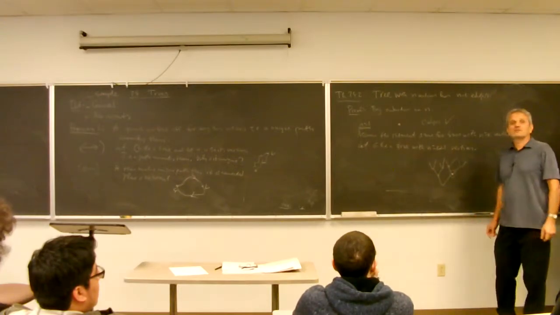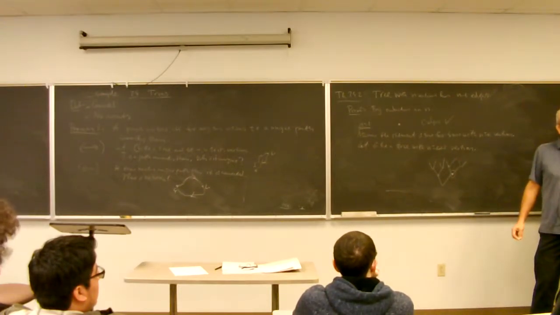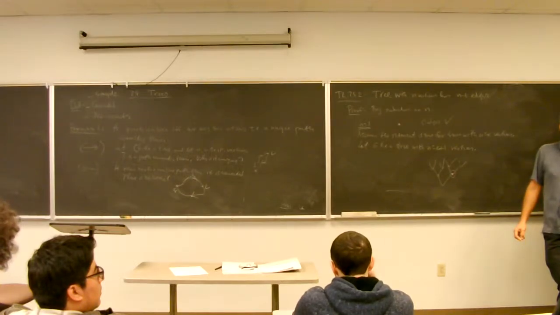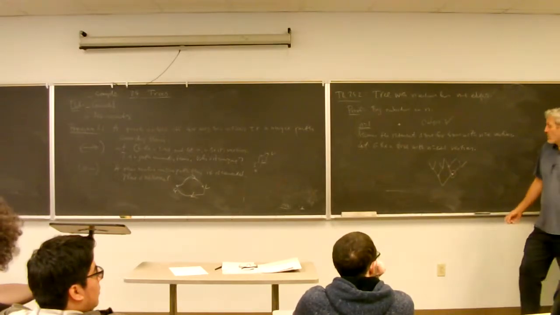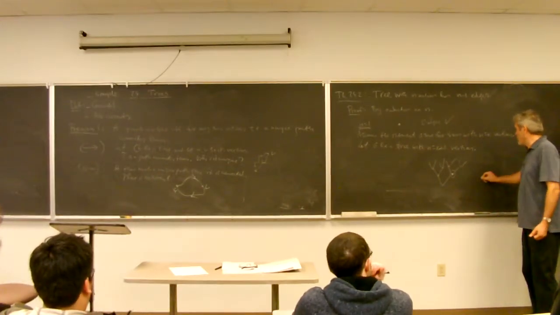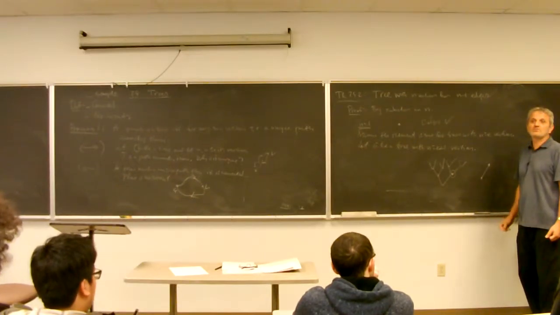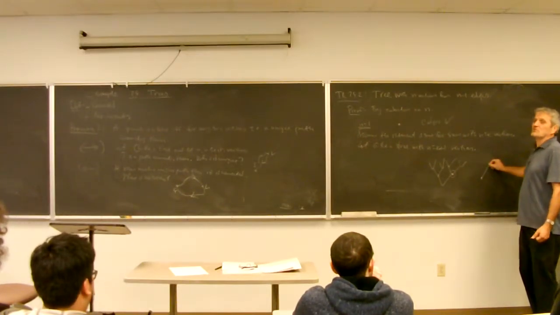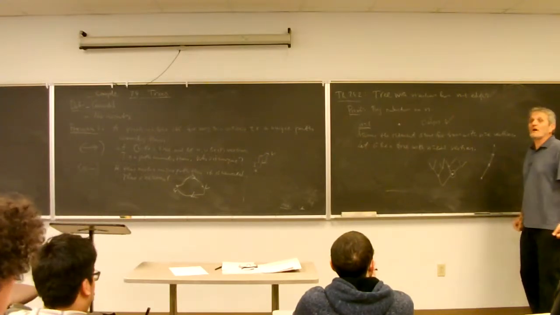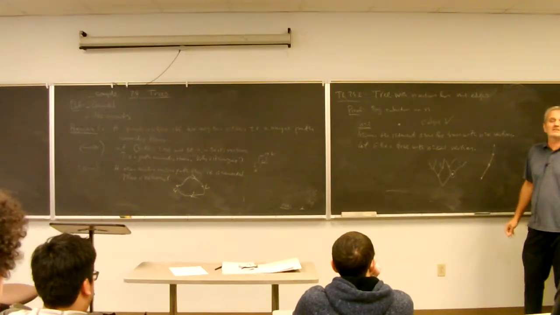Do I have a terminal vertex always? Yes. Why? Because even if you have n equals 1, that's the terminal one. But why does every tree have a terminal vertex? There's no circuit. Exactly. So I start from one vertex, whatever it is, and if it's connected to something, I'll call that V2. Is this connected also to something else, yes or no? If it's not, then it's a terminal. So I can always progress, and at the end there's someone who's not connected to anything else.